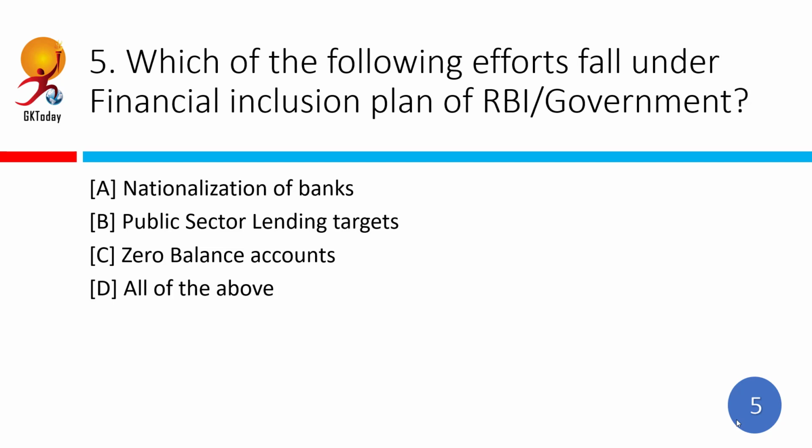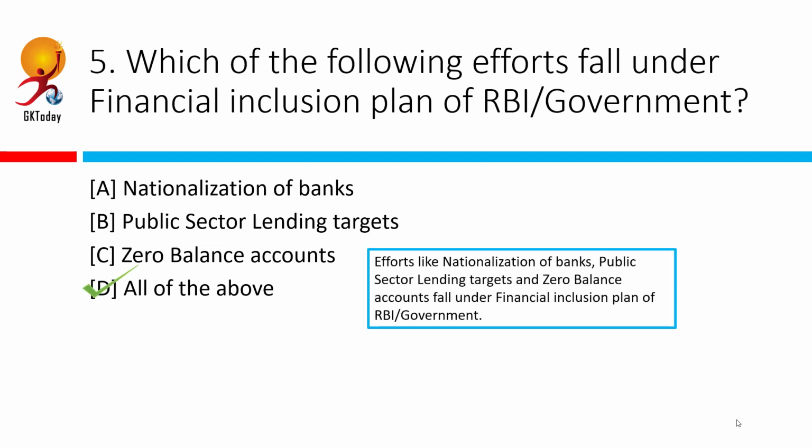Which of the following efforts fall under financial inclusion plan of RBI or the government? Correct answer is all of them. Nationalization was also aimed at making sure that banks come under a certain standard.